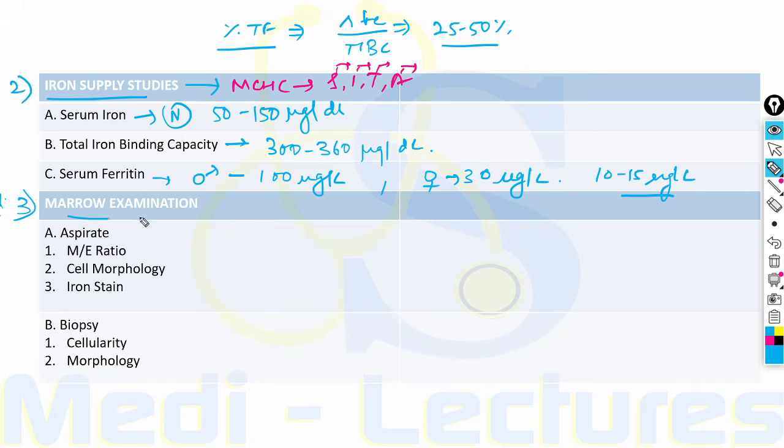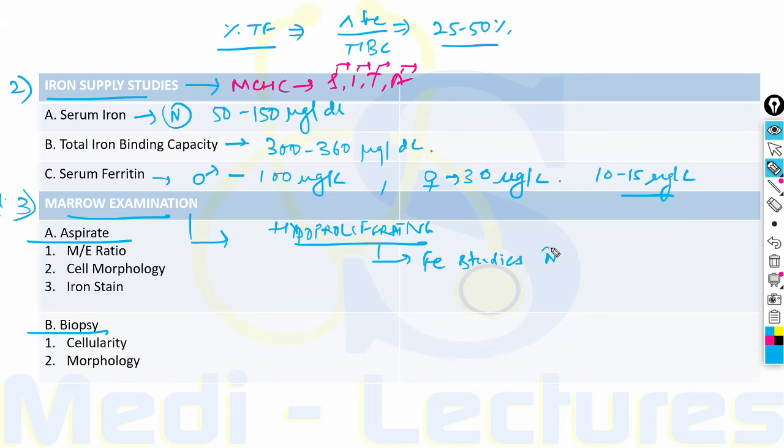Coming on to the bone marrow examination, it can be either aspirated or a biopsy material can be taken. Bone marrow examination is indicated if we suspect a hypoproliferative anemia, and in these the iron studies come normal. Later we will see these hypoproliferative anemias are normocytic normochromic anemias.